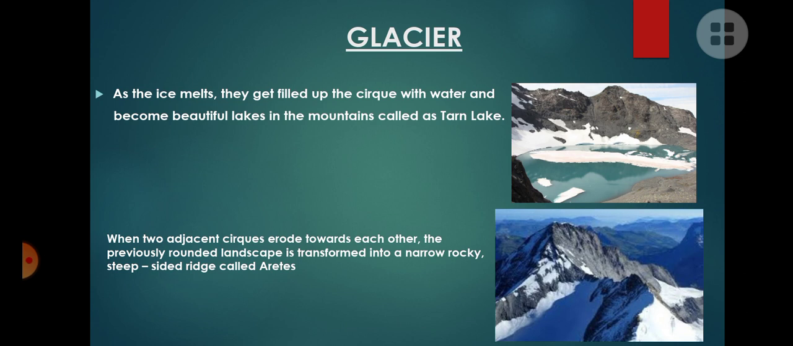Look at the second picture. So there are two: this side, front side one cirque and back side another cirque. So what happened when two cirques slowly eroded? It forms the rock into a steep, narrow, steep landscape, which is called arêtes.